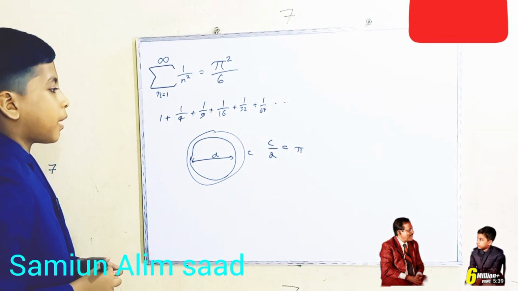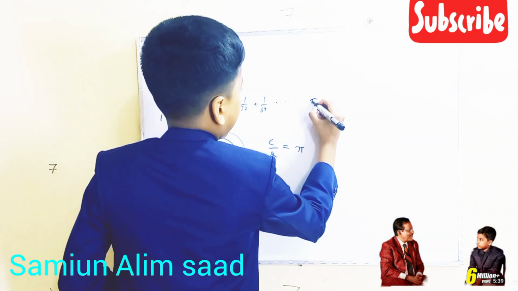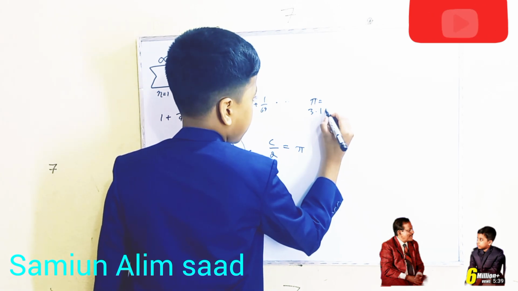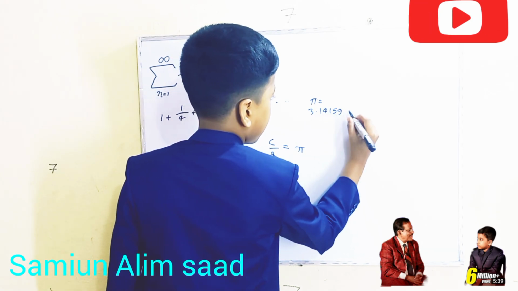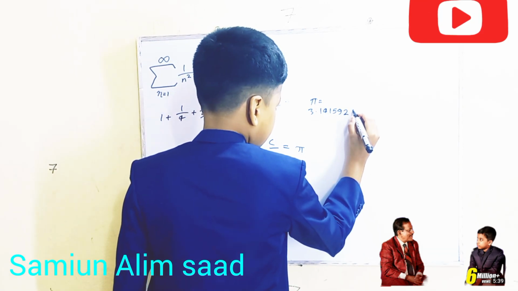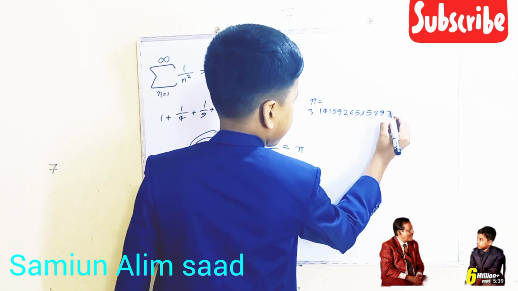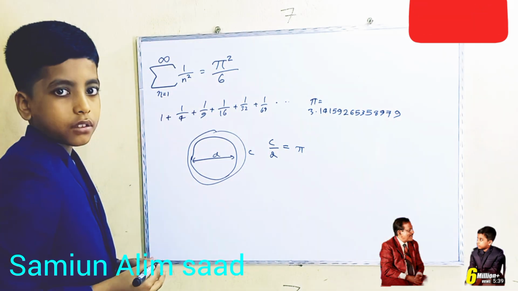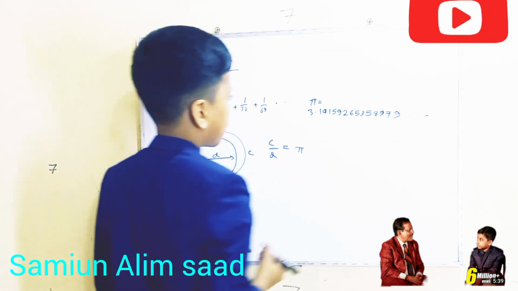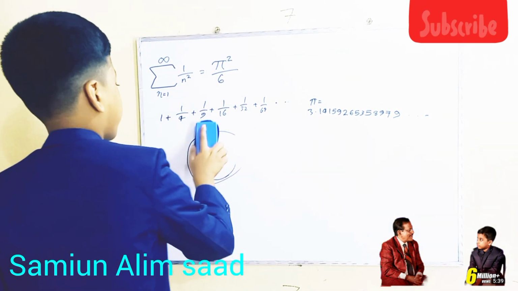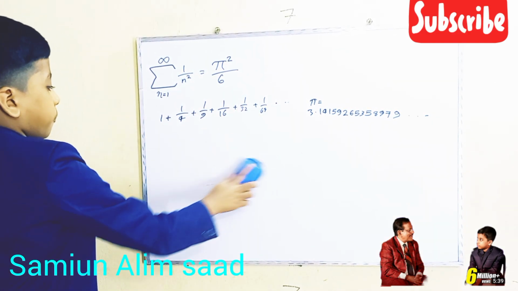Okay, that's it. Pi is about 3.1415926535897, etc. It continues on forever. It's an irrational number.